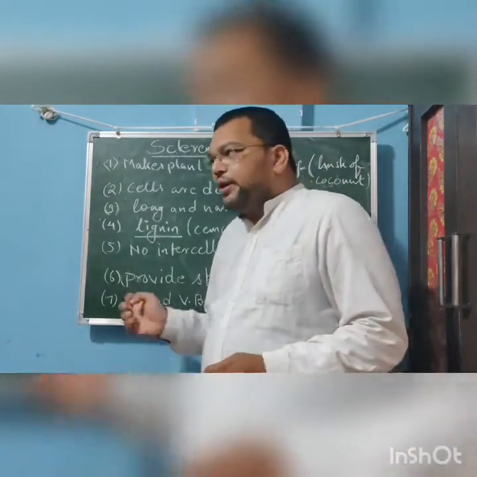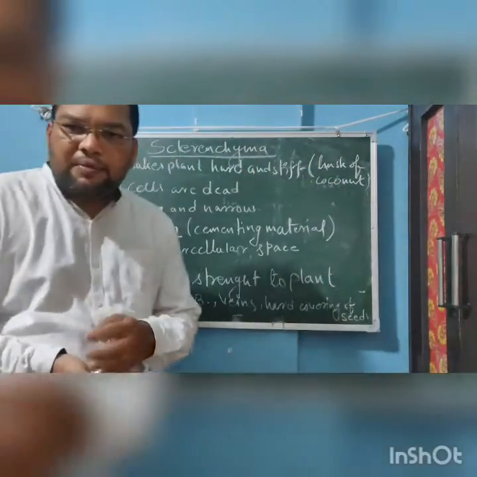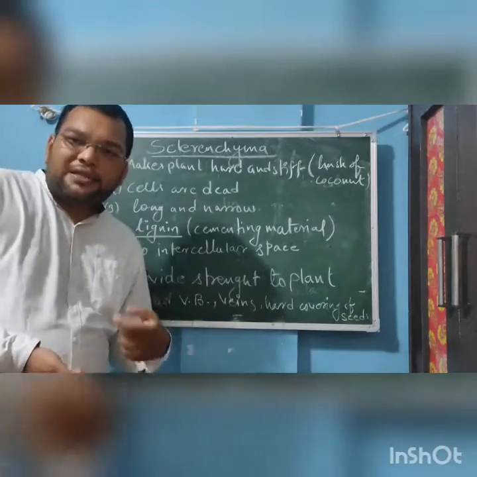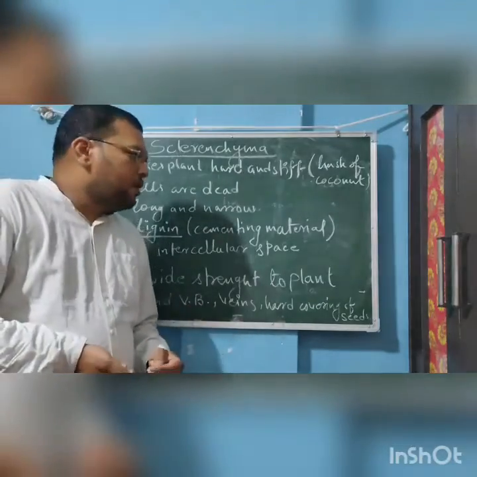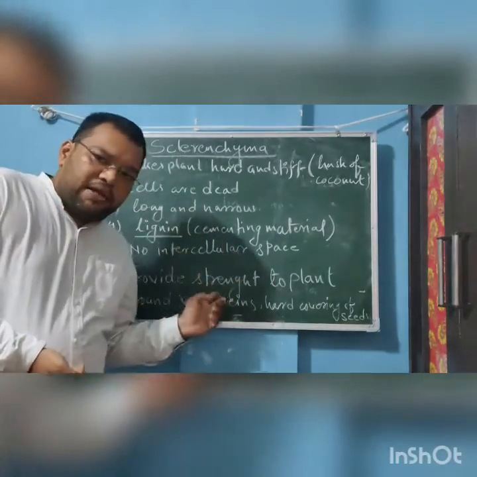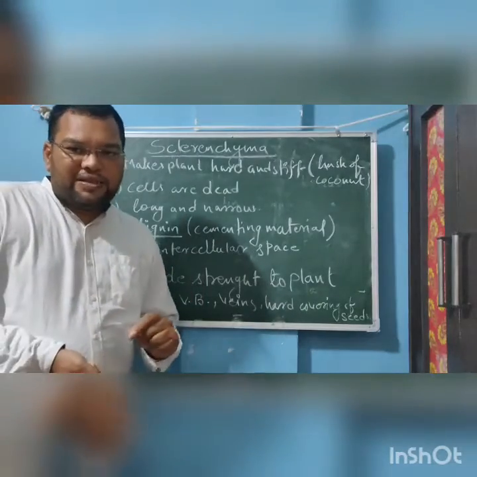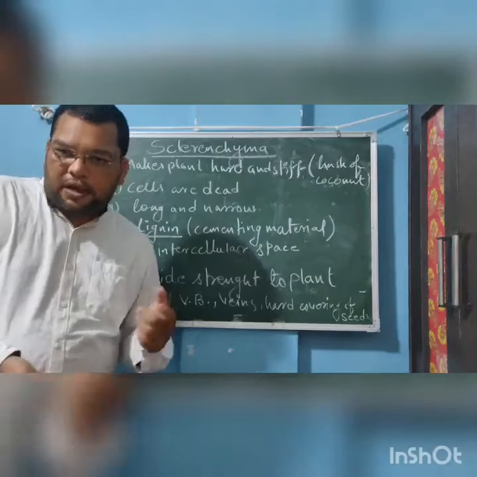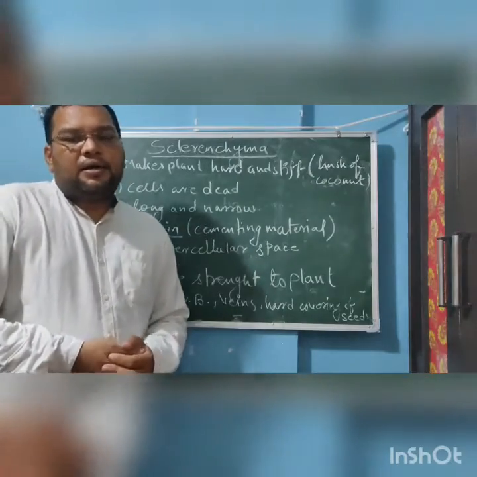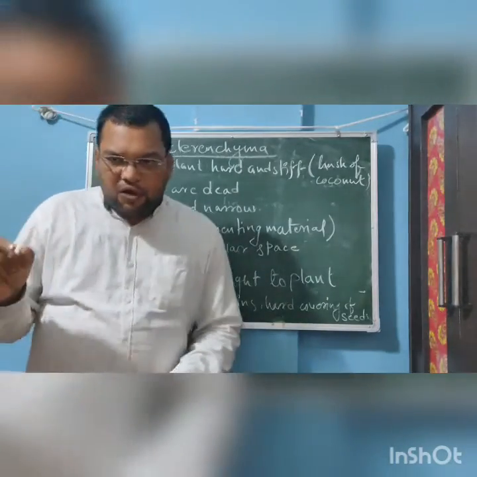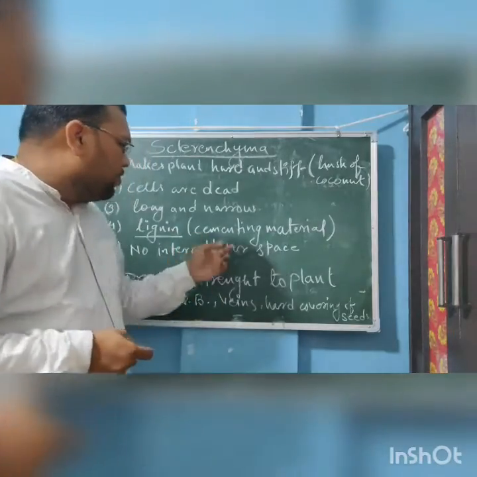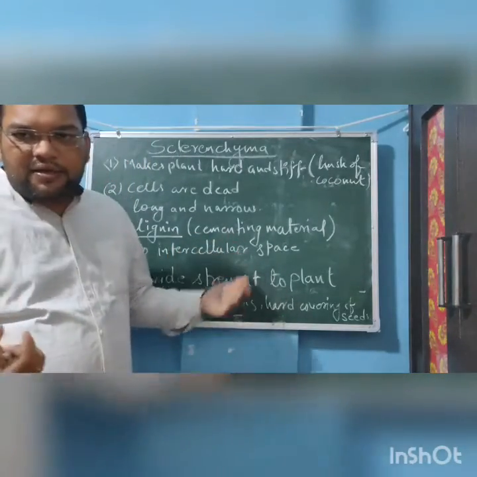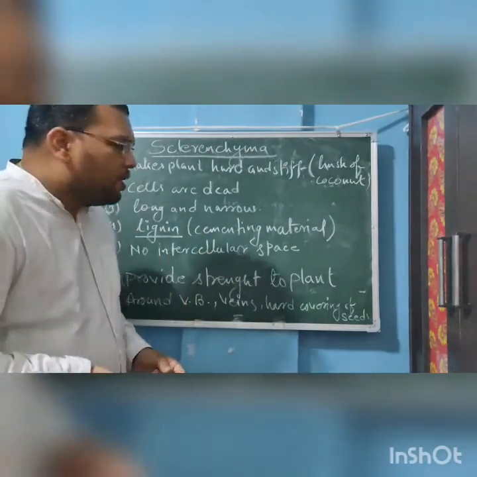Here also, lignin acts like a cement for the plant. So the walls of the cells of sclerenchymatous tissue are lignified. The walls are very thick and made up of lignin, a cementing material.